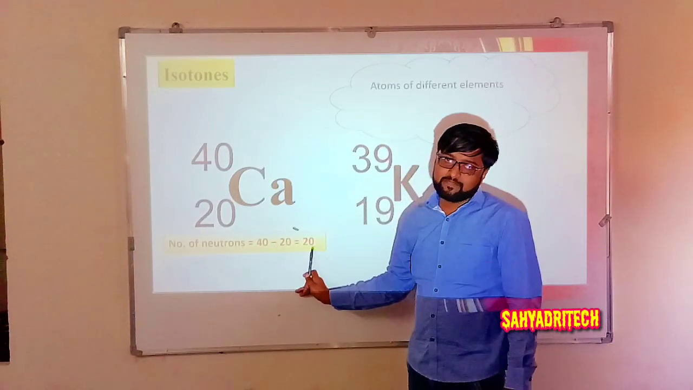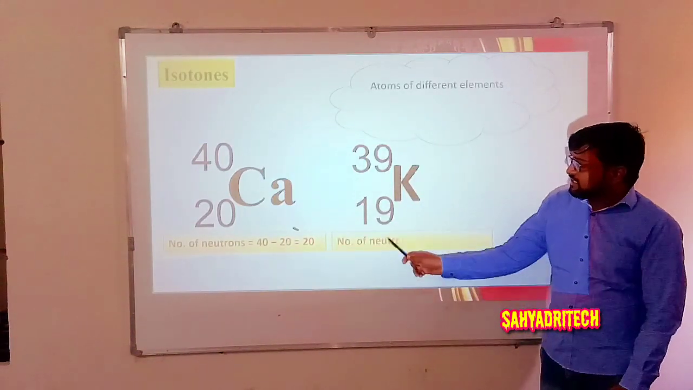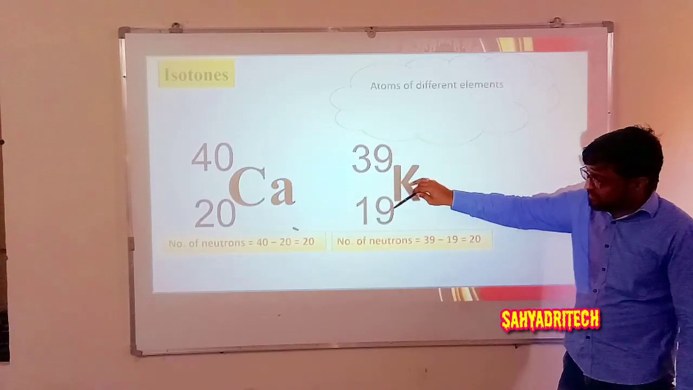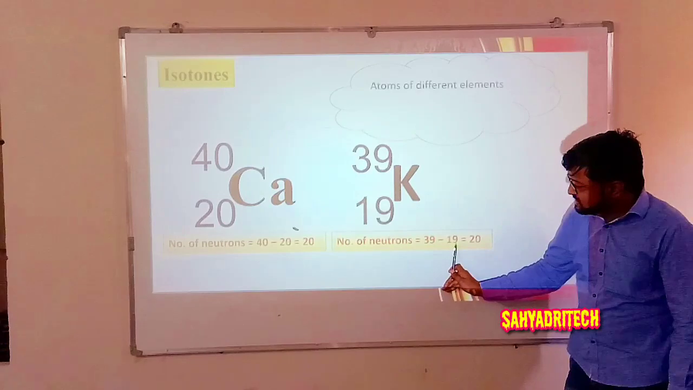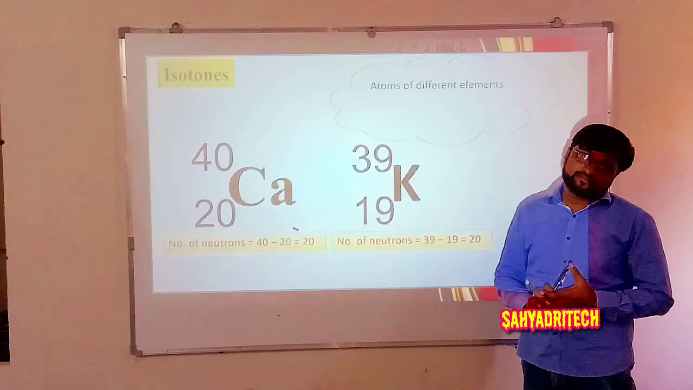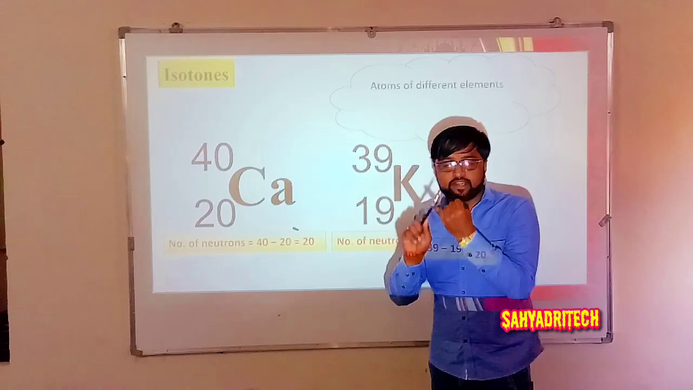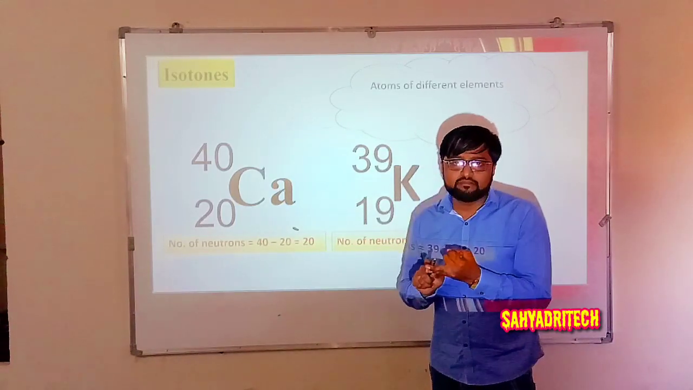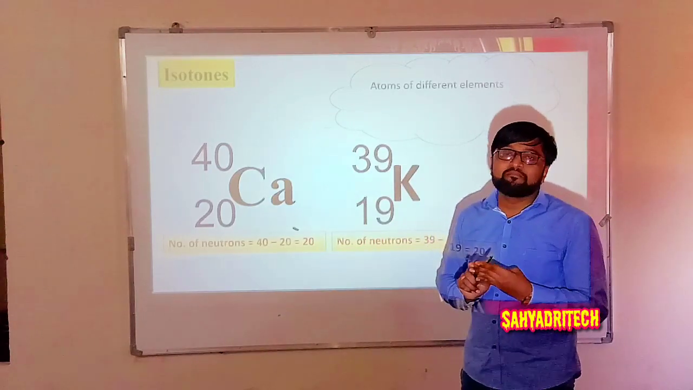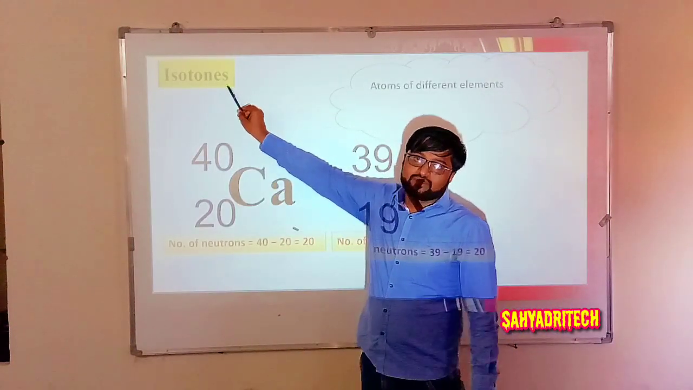20 neutrons. Okay. Well, coming to the potassium, here number of neutrons is mass number 39 minus atomic number 19. So 39 minus 19, again what is the answer we get? 20 as the number of neutrons. So I considered potassium and calcium atoms of a different element having different atomic number, having different mass number, but having the same number of neutrons. Such species are called isotones.